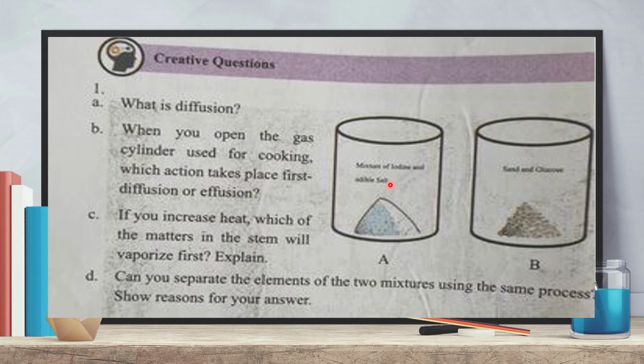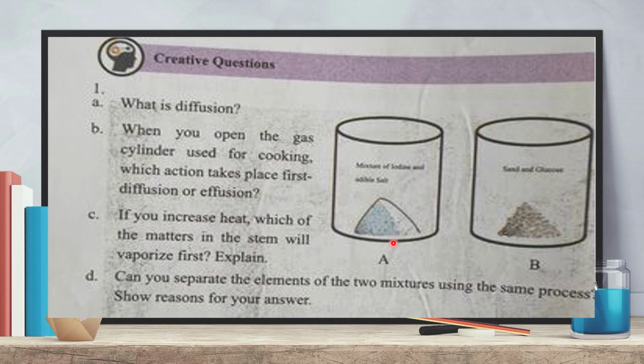Here iodine and edible salt are both solid. When you heat them, iodine is a volatile matter, and at comparatively low temperature iodine will be vaporized. The melting point of salt is 801 degrees Celsius, but